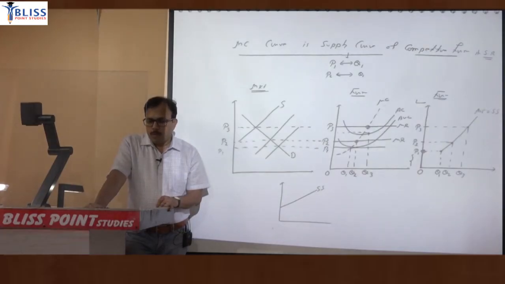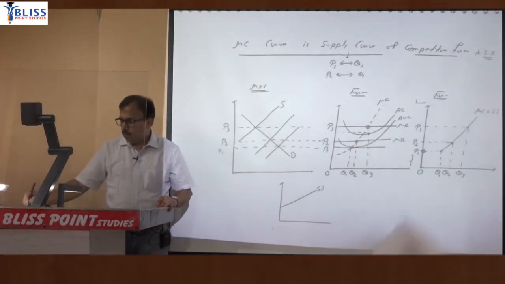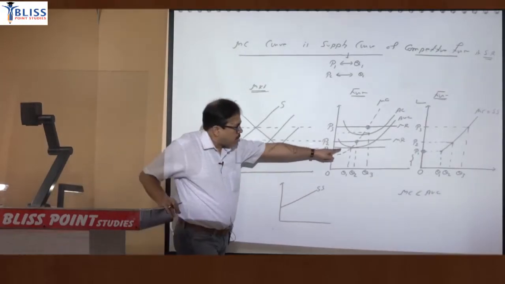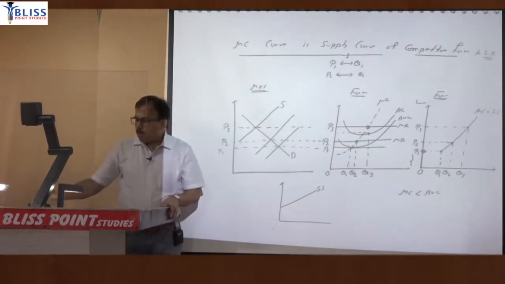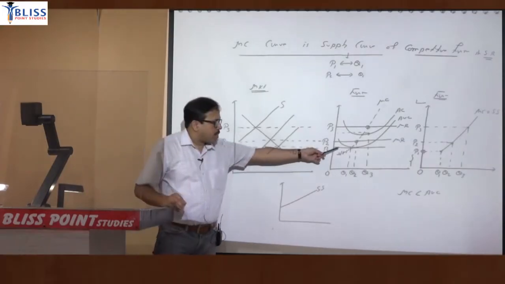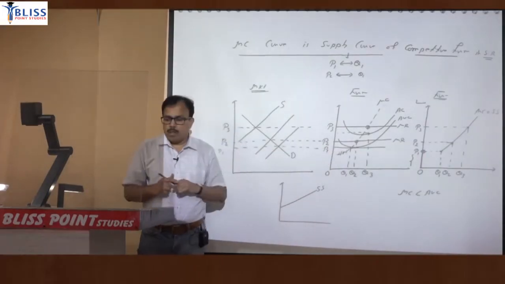This is because when marginal cost is less than AVC, that means below that, this area, बस सप्लाई कर्व में ये एरिया इंक्लूड नहीं हो रहा है. This is not part of supply curve which is lower than the AVC.